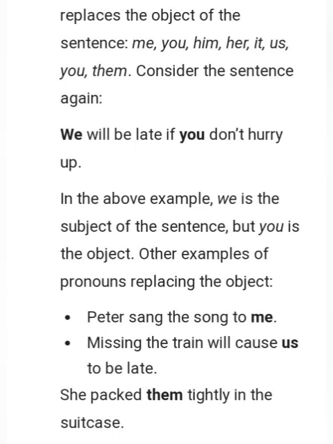Other examples of pronouns replacing the object: Peter sang the song to me. Missing the train will cause us to be late. She packed them tightly in the suitcase.